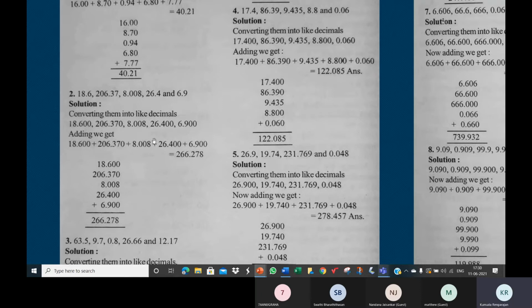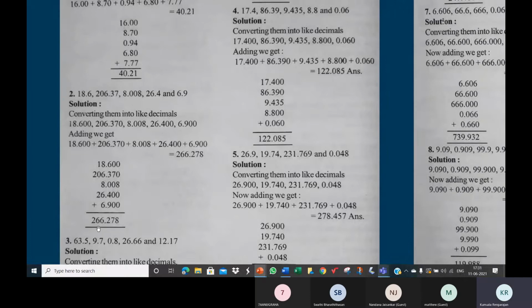So like that, arrange the numbers and do the regular addition, as if there were no decimal point. If there was no decimal point, how would you add? The same way. Do the same addition. Just that you'll have to place the decimal point right below here. Find the sum, and place the decimal point right below like this.